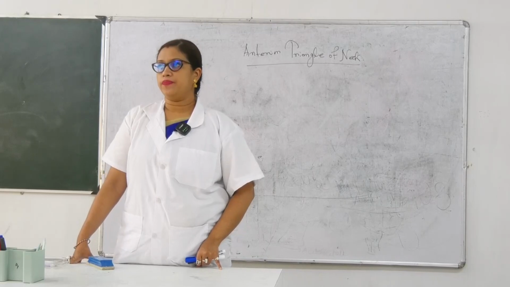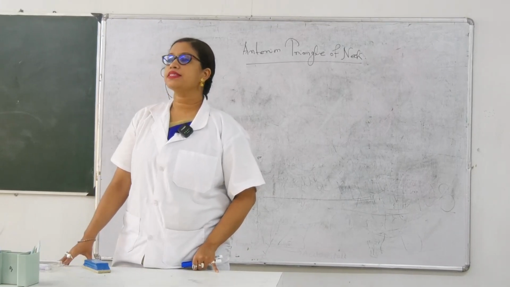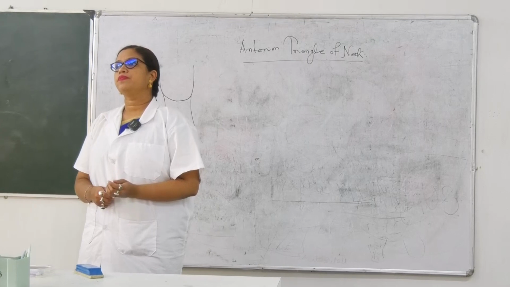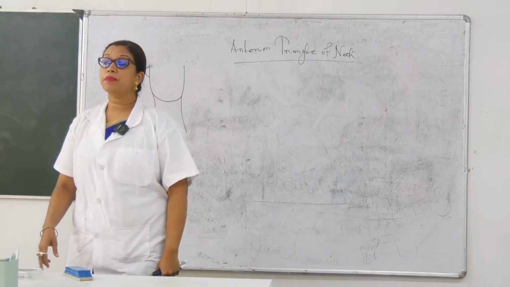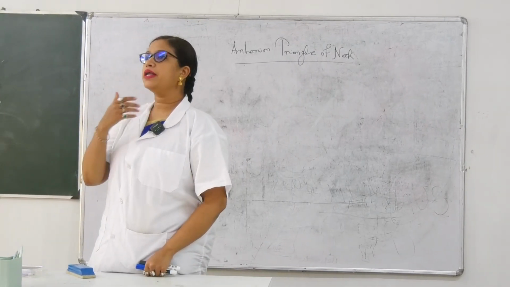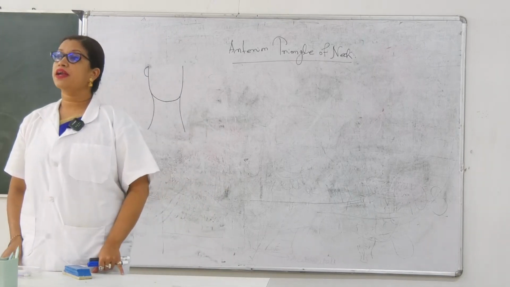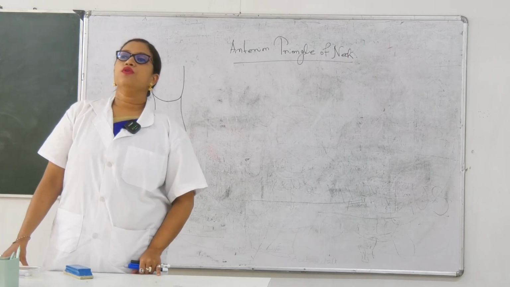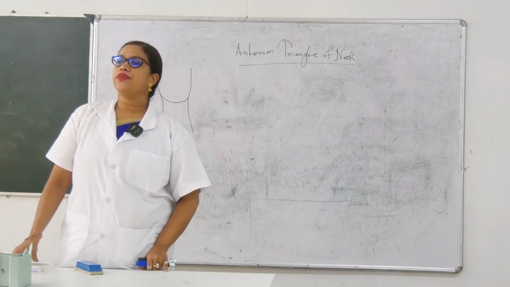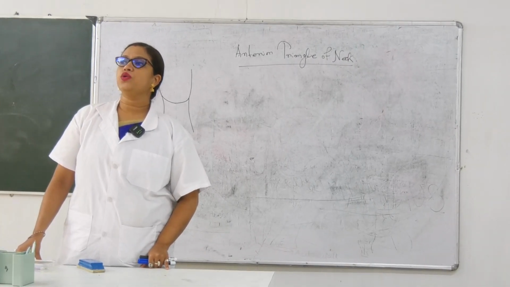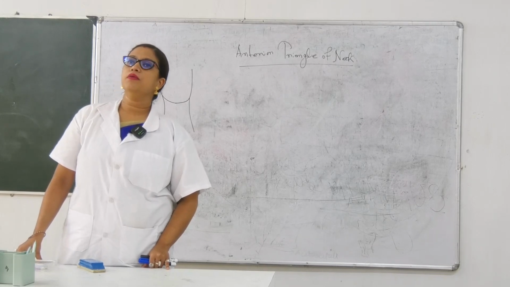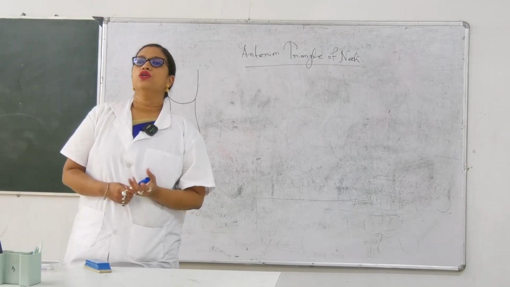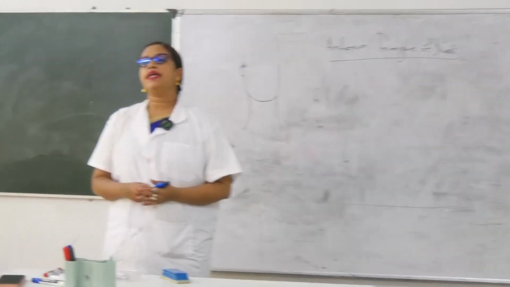Where it is situated. If you see the neck, what is the extension? Extension of neck means the lower end of mandible to the suprasternal notch. Okay. So if you see the anterior triangle, the neck is divided into anterior triangle and the posterior triangle. Okay. So tell me at first the boundary of anterior triangle.